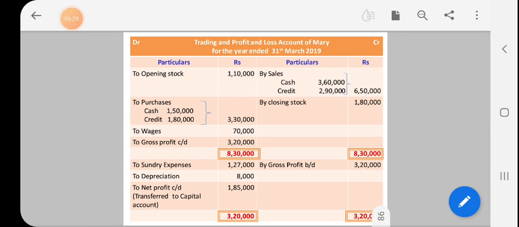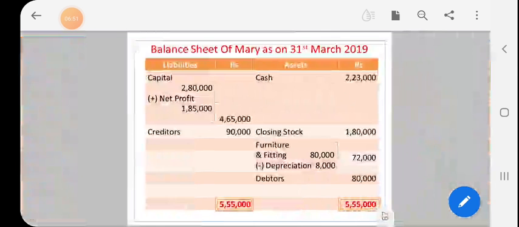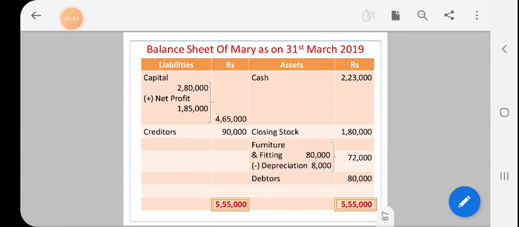Then we add both sides separately and deduct to find the net profit or net loss. Here 3,20,000 is more than the debit side total of 1,35,000. So the difference amount, the net profit, is 1,85,000. This 1,85,000 is transferred to the balance sheet.